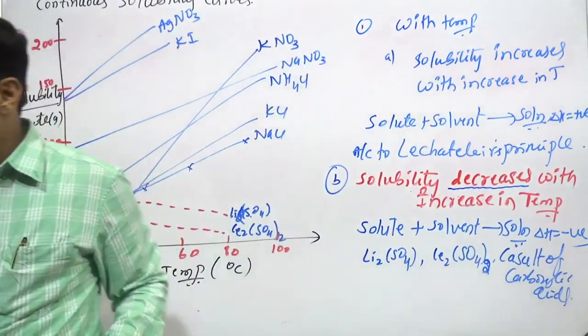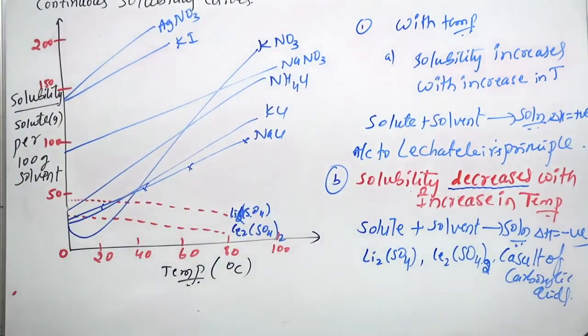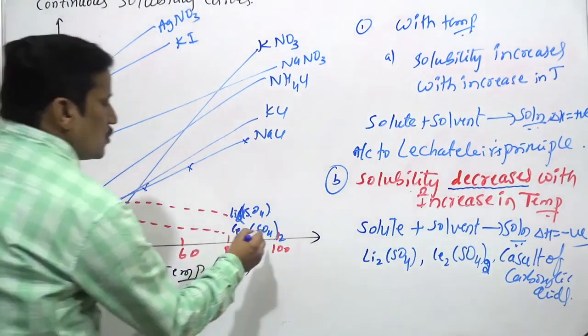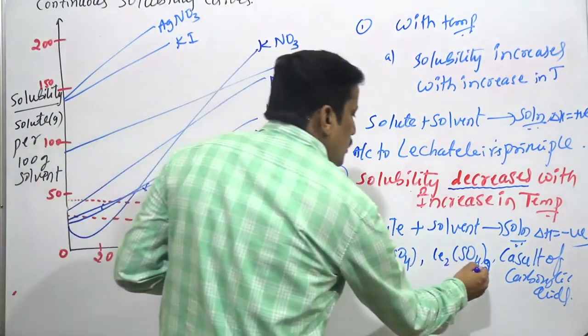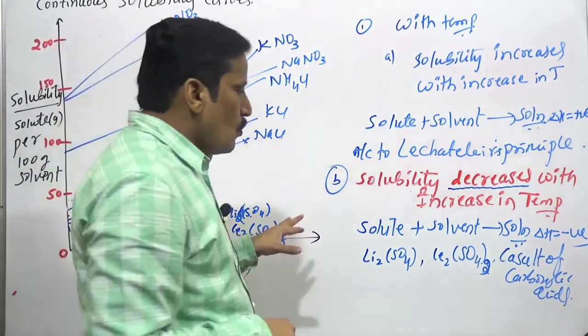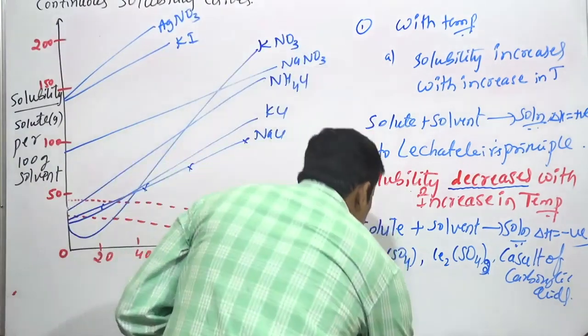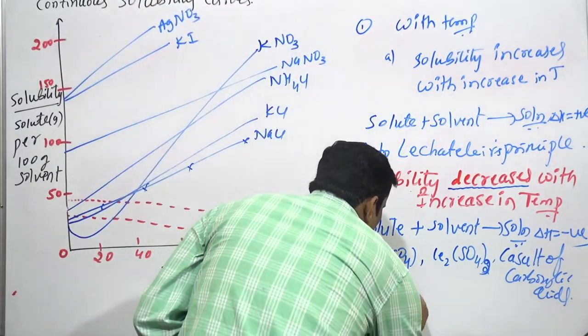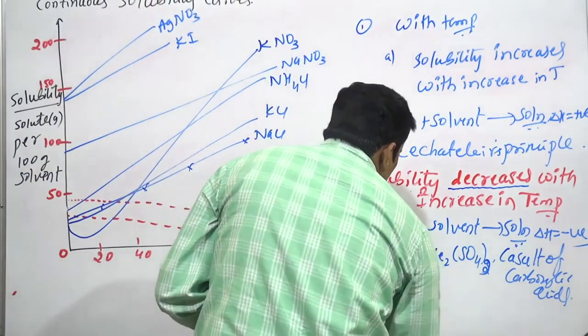We have examples. Lithium sulfate we have, cerium sulfate, Ce2(SO4)3, we have, calcium salt of carboxylic acids. Even we have sodium carbonate also.